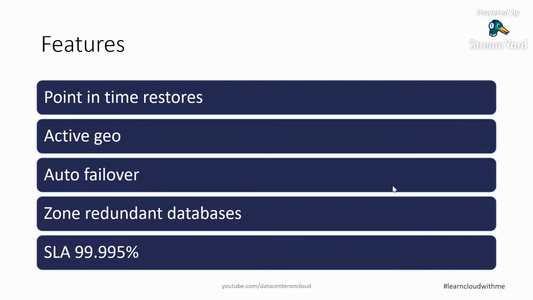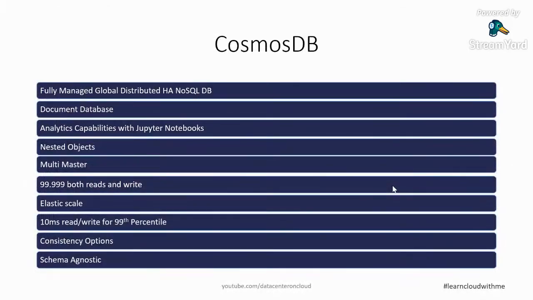So this is a bit about the RDBMS part, and let's come to Cosmos DB, which is the planet scale, fully managed, globally distributed NoSQL database. They released it, again I believe, 2 to 3 years back, and you can say it is a much higher version of Azure Table. Yesterday I talked a little bit about Azure Tables, which is a key value store. Here it is following the document database, not the key value. And it has an analytics capability because it supports Jupyter notebooks out of the box. And the people who are into deep learning and machine learning know about Jupyter notebook heavily. People are relying on that.